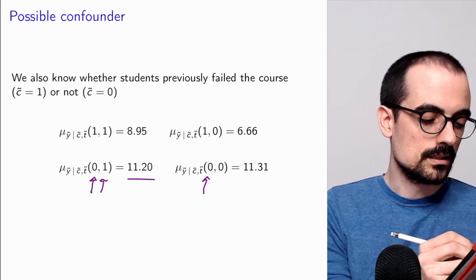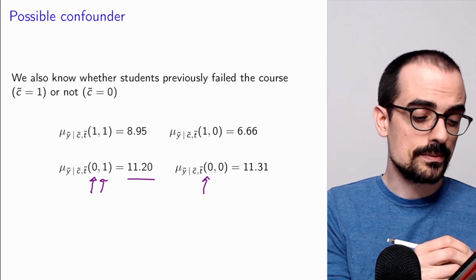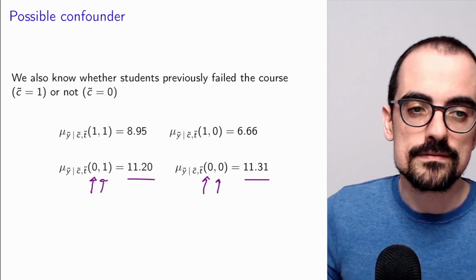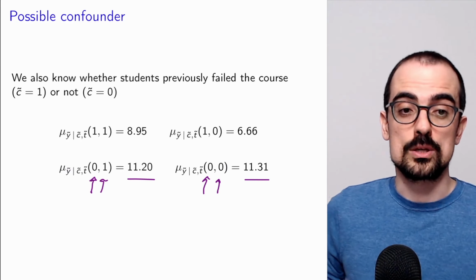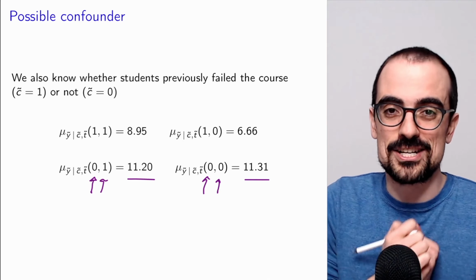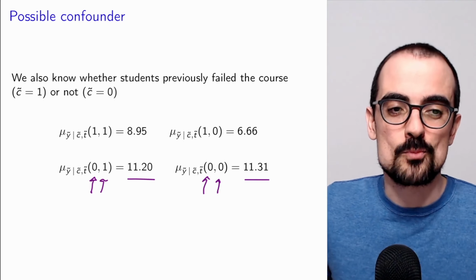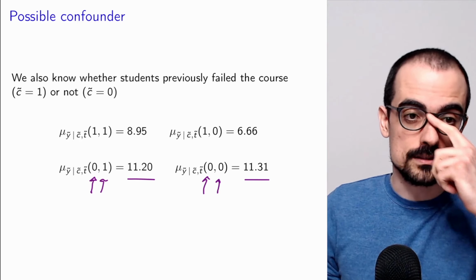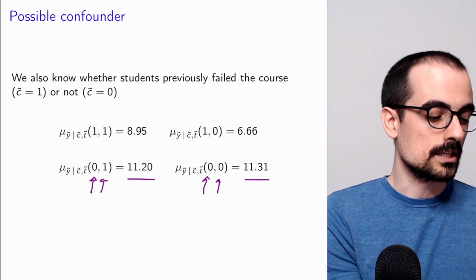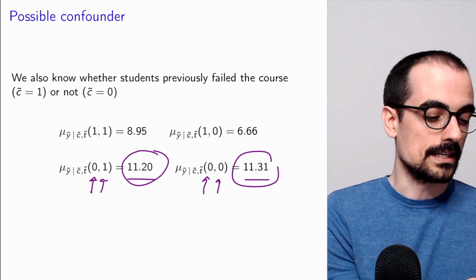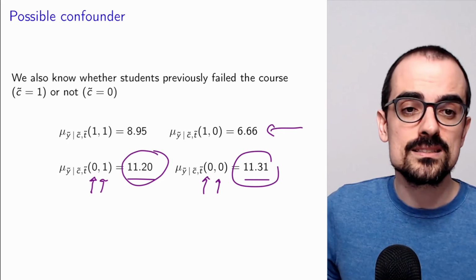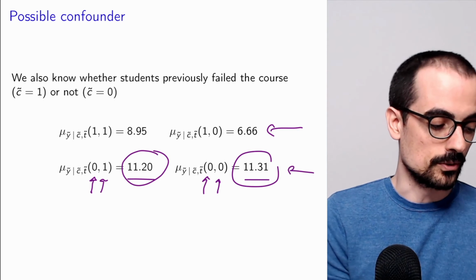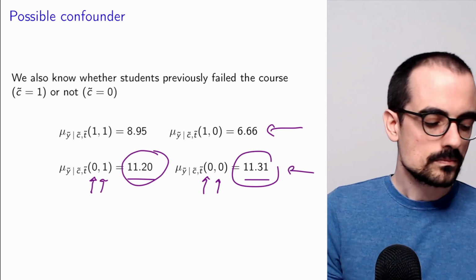The ones that did not previously fail and do not take private classes have an average of 11.31. So what we observe is that for these students, it essentially makes no difference whether they take private classes or not. If they had not previously failed the course, on average, they have much better grades than if they had previously failed, and the private classes do not seem to make a difference, at least for this group of students. Okay, that's what we see.